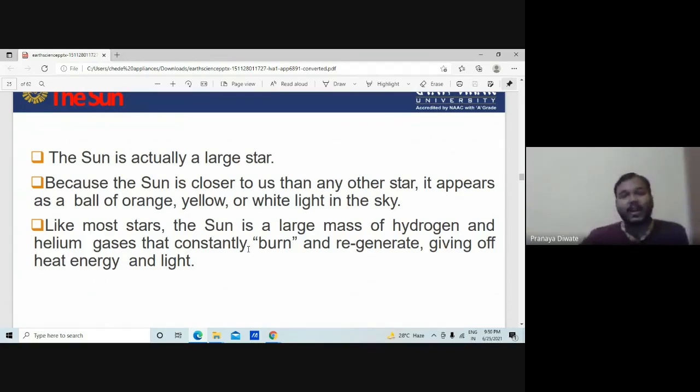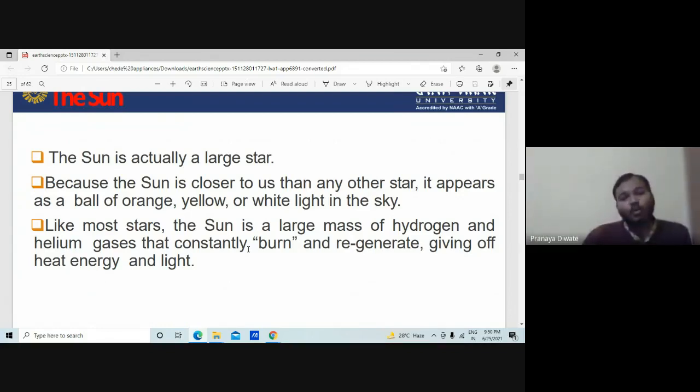Because the sun is a very large star and it's very close to us, that's why we can see it as a large star. Otherwise, there are many stars in this open space, but because they are not close to us and not big enough, we cannot visualize them.